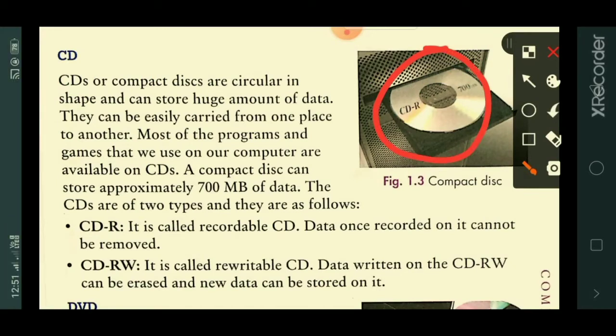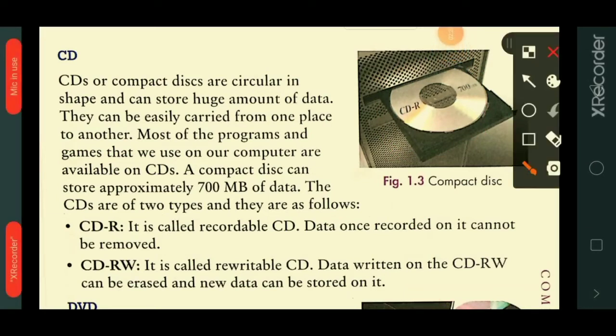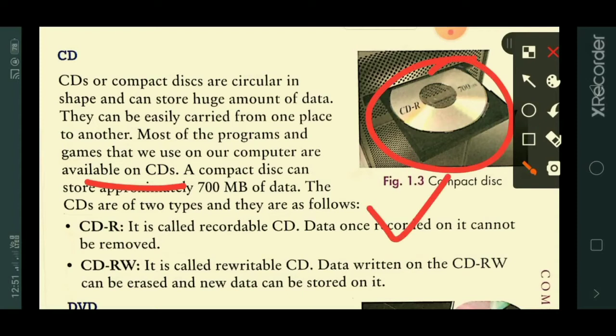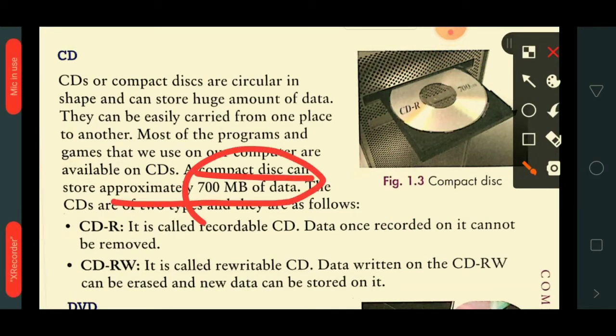and this can store a huge amount of data. CDs can be easily carried from one place to another. Most of the programs and games that we use on our computer are available on CD. A compact disc can store approximately 700 megabytes of data, so up to 700 megabytes.